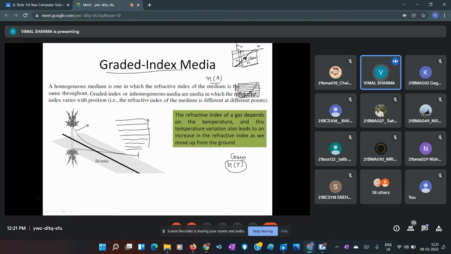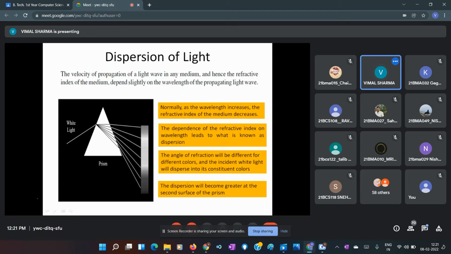Why are we discussing this in so much detail? Because we will also see this in optical fiber. We have two types of optical fibers: graded index optical fibers and step index optical fibers. So we'll see this effect there as well, and how we can transmit our signal due to this effect, we'll also discuss in detail.